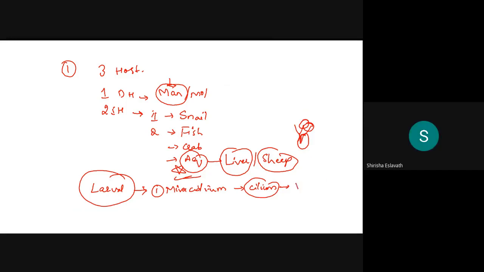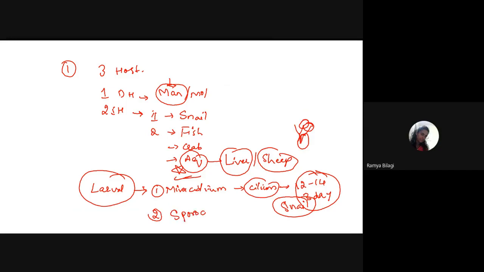12 to 14 hours, maximum of 3 days. Not 3 days, within this time, this fellow should get its first intermediate host, that is a snail. If the snail is there, then he will enter the snail body. Within the snail body, he will develop into which one, students? Sporocyst. And this sporocyst will further divide asexually into first sporocyst and second sporocyst.